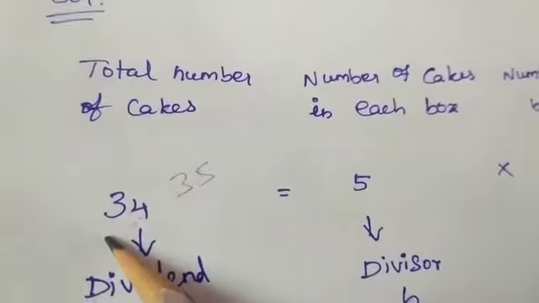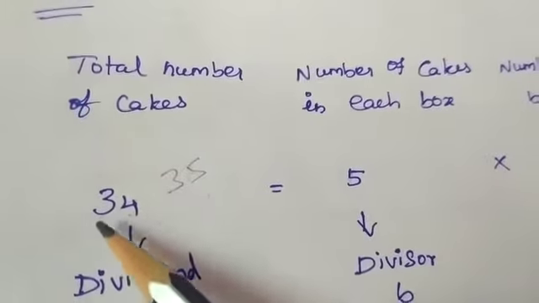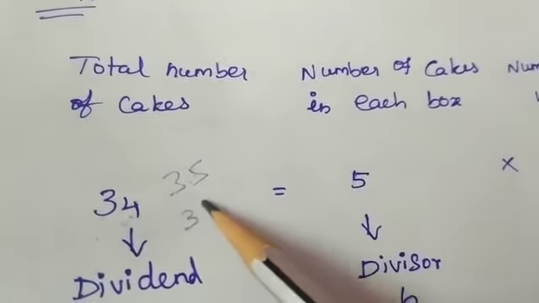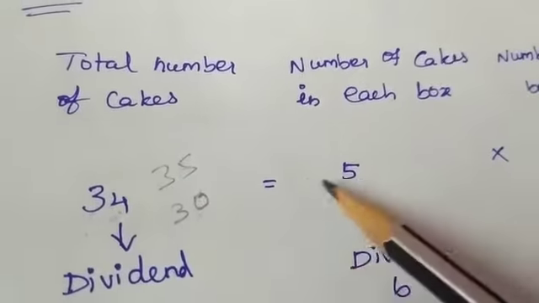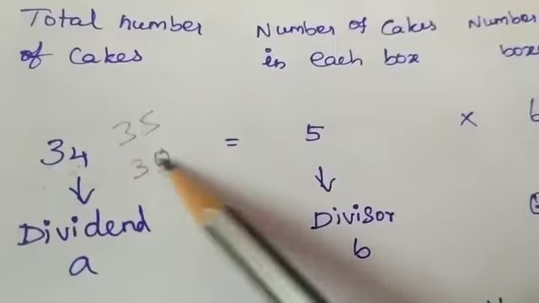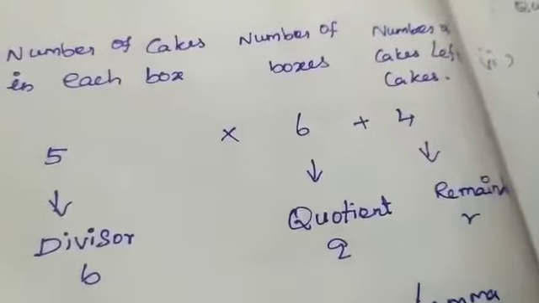You should find a number which is a perfect multiple of 5 less than 34, which is 30. So 30 divided by 5 is 6, and the remainder of 34 divided by 5, you already know, is 4.